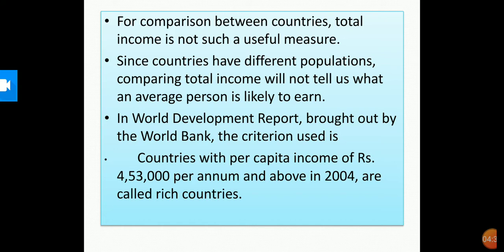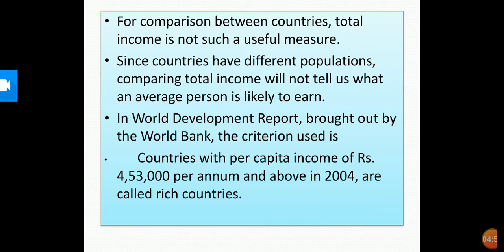Are people in one country better off than those in a different country?